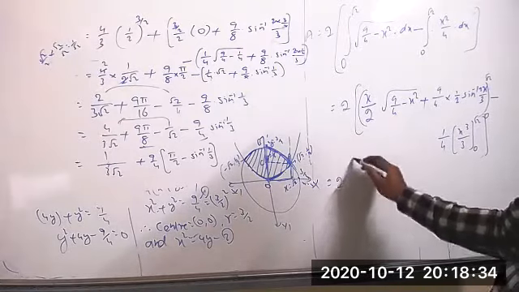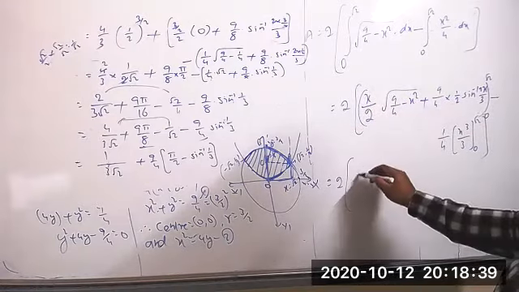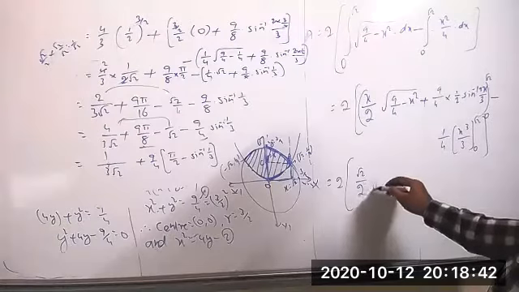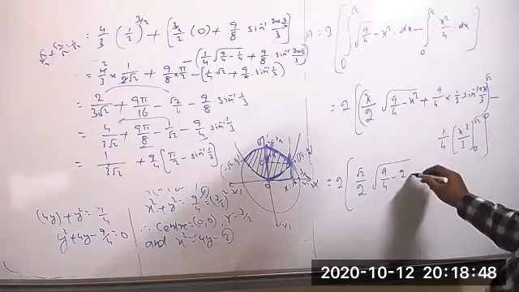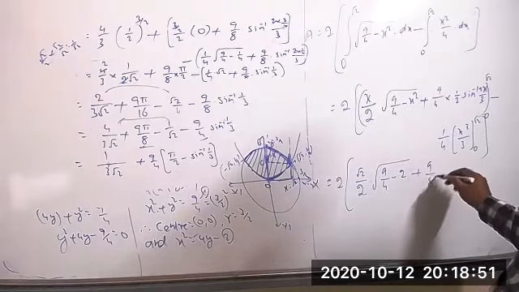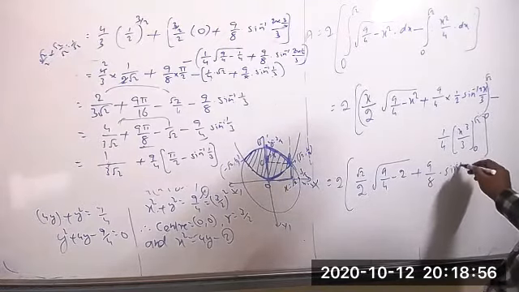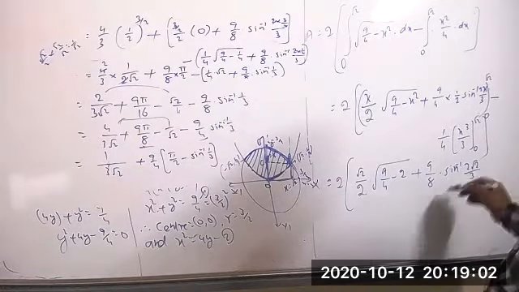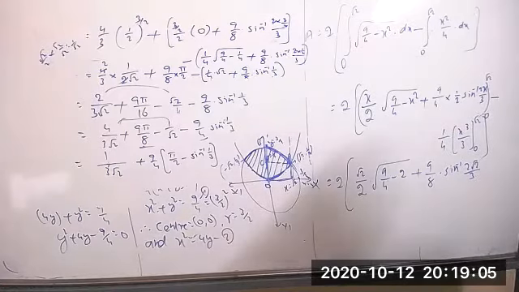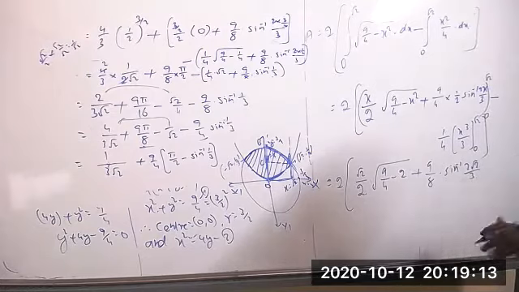Now find it. 2 into, taking the upper limit, root 2 by 2 into square root of 9 by 4 minus root 2 whole square, we will get 2 only, plus 9 by 2, 4s are 8, into sin inverse of 2 root 2 by 3. If you take the lower limit, it becomes 0 only, so no need to take that value. Write as it is.